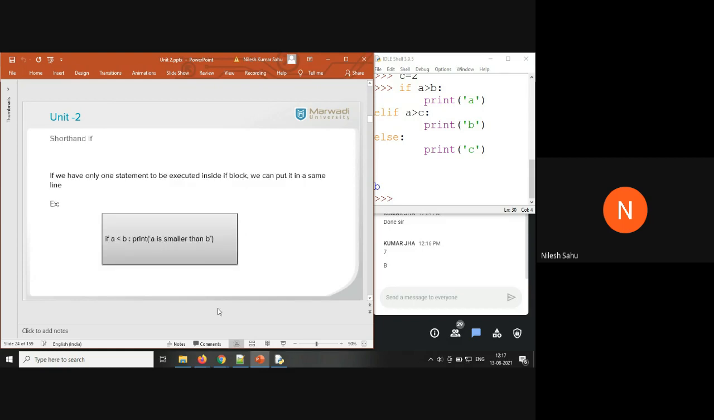Now shortened if, what is shortened if? If you have only one statement to be executed, you can write the print statement on the same line of code. So you can see here, if A less than B, colon, print A is smaller than B. If you have a single statement to be executed, you can write it on the same line where you have defined the if block.